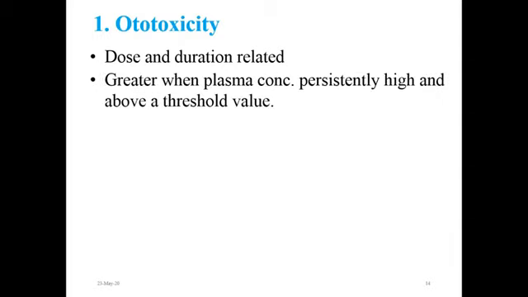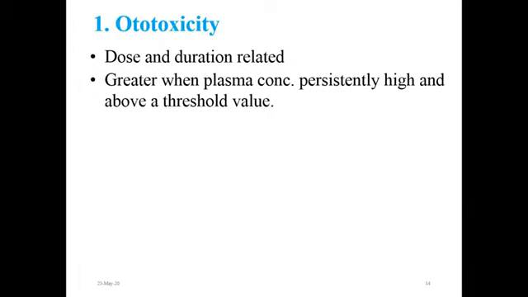Ototoxicity is the most important one, which is a dose and duration related toxicity. Ototoxicity chances are higher when the plasma concentration of aminoglycoside is persistently high and above a threshold value. For example, for gentamicin, the threshold value is around 2 microgram per ml.